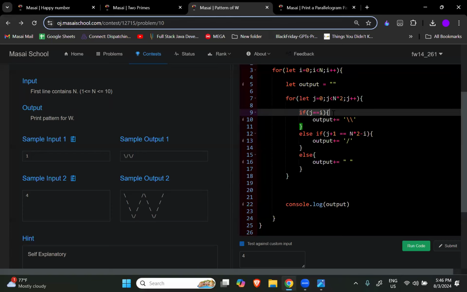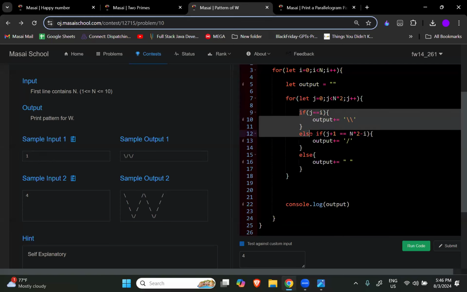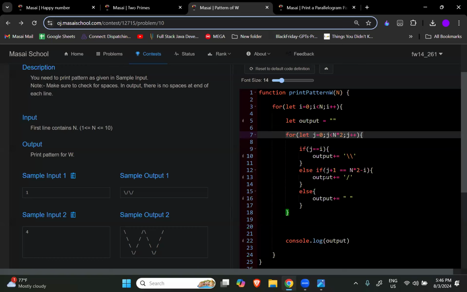Can't you remember this? j is equal to i. Can't you remember this? It's the basic thing now. Printing diagonals is not a big deal, right? And this formula, j plus 1 is equal to n into 2 minus i. These 2 things you have to remember. The rest of the code is a template, right? Okay, cool.